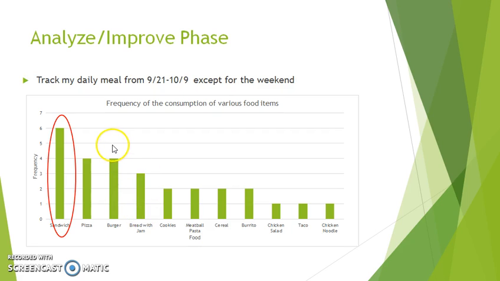It was followed by pizza and burger, because pizza you could get delivered easily, so you don't actually have to step out of the company and get your food. So this is a Pareto chart of the frequency of each food item that I consume.